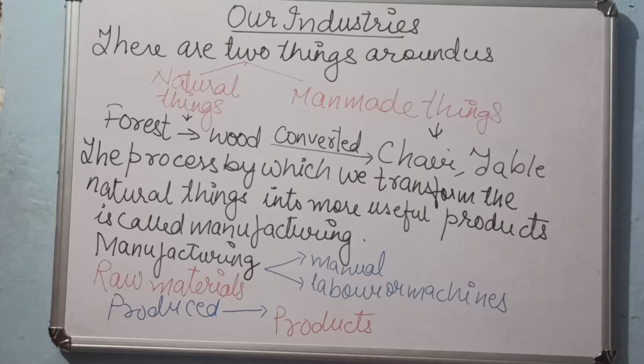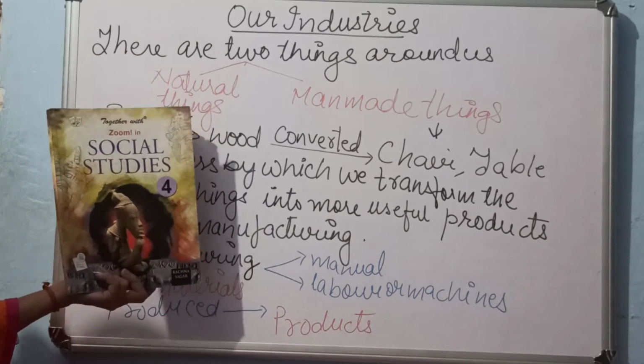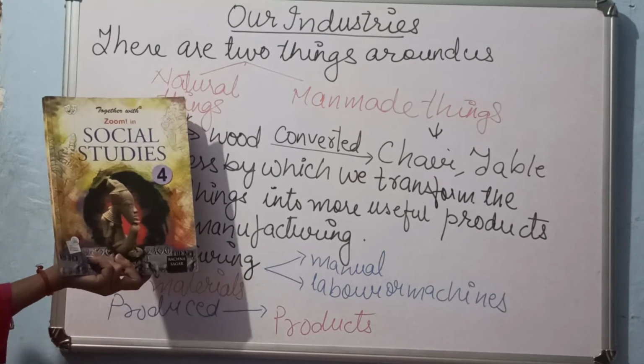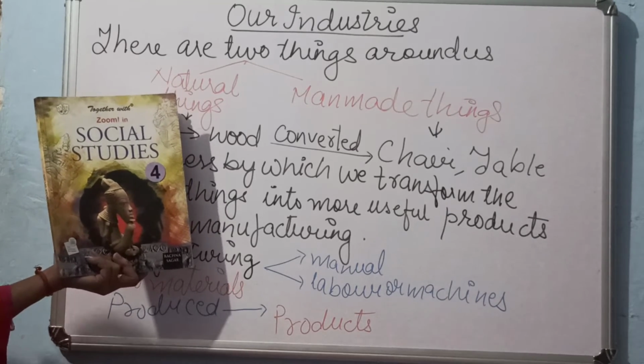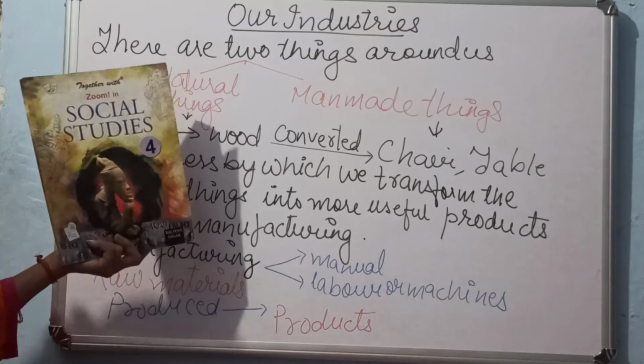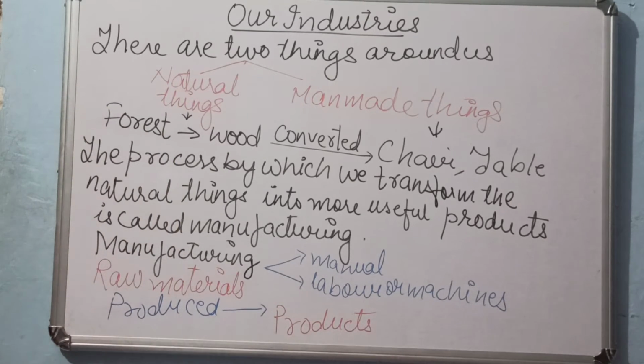Or a best example: you all have your social science book with you. Yes, you have this book with you. Come on, tell me. Hello. You all have this book? Yes. So when you have this book, did you ever think about where you got this book, or through which process this book has gone before it is in front of us? This book has gone through a number of processes. Like, from where do we get the paper?